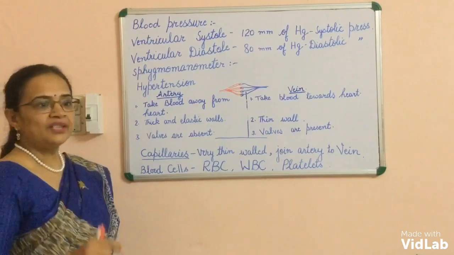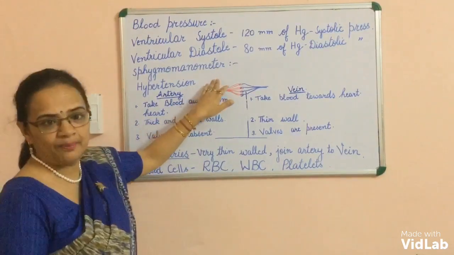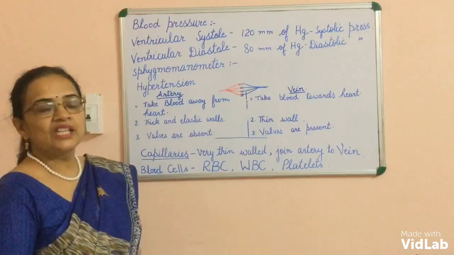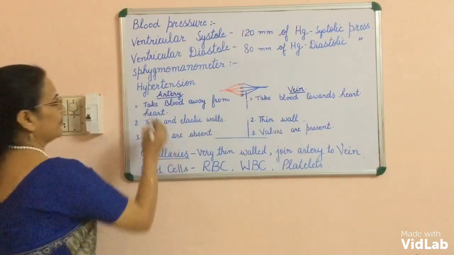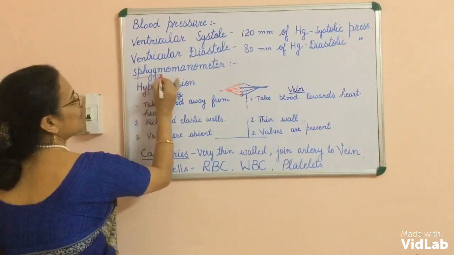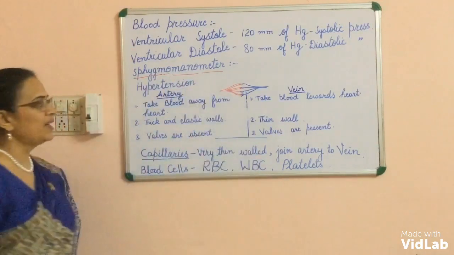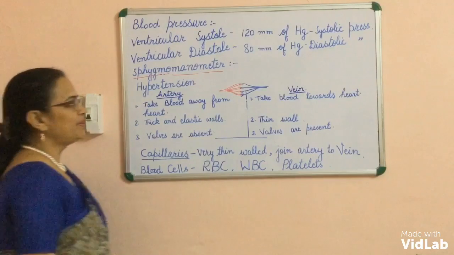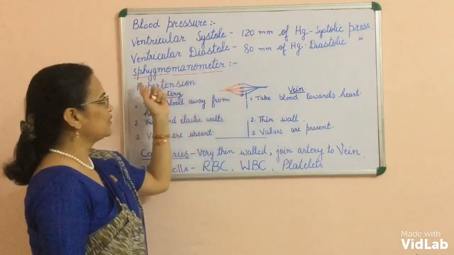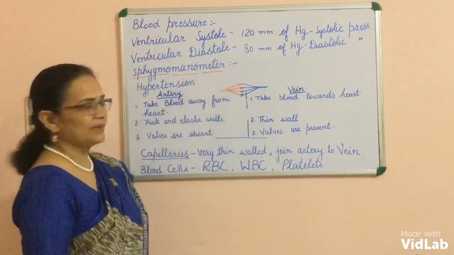The instrument used for measuring the blood pressure is known as sphygmomanometer. The instrument used to measure the blood pressure is known as sphygmomanometer.